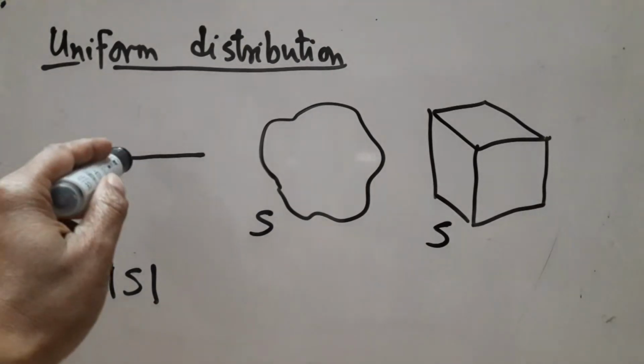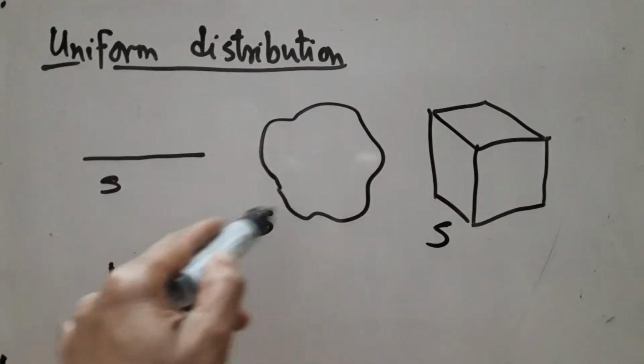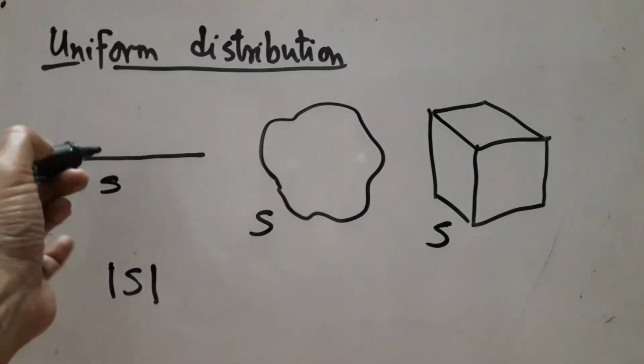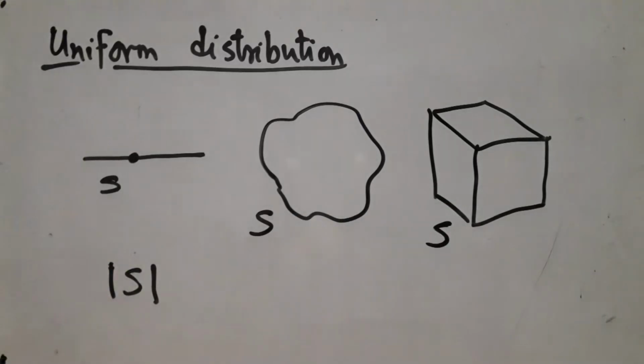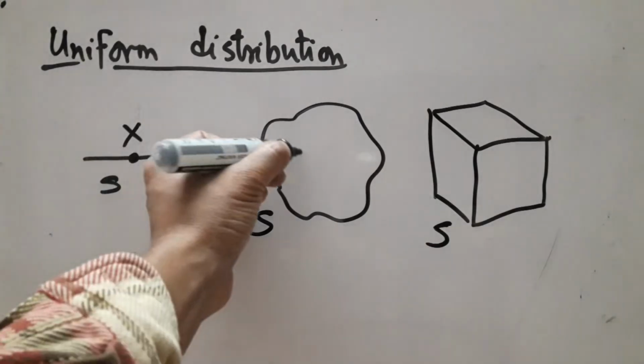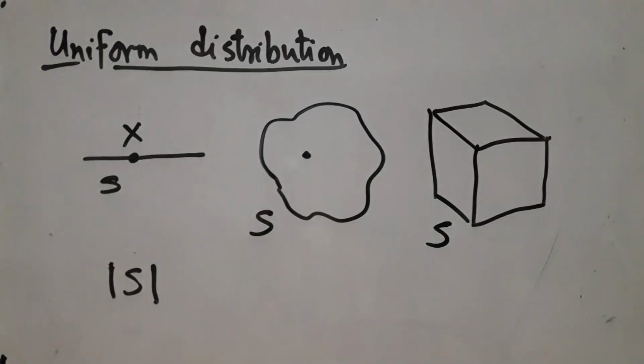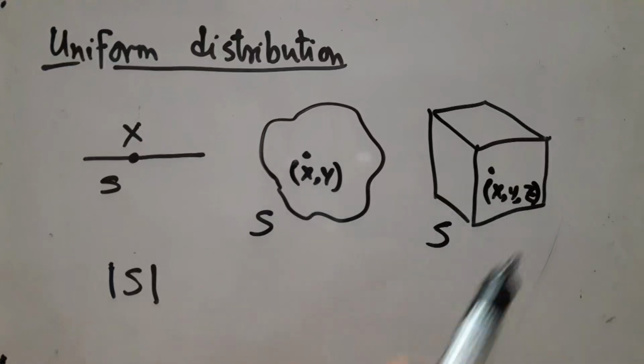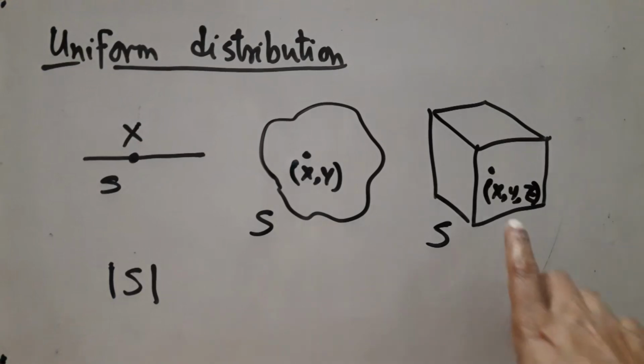Now I want to pick a point at random, uniformly, from this set. In this case it will be a point like this that I can denote by a real number x. In this case it will be a point here that I can denote using two real numbers x, y. And in the third case, so I have got some random variables. Here x and y are both random, x, y, z are all random, and they are jointly distributed in the sense they are defined over the same sample space. They are outcomes of the same random experiment.